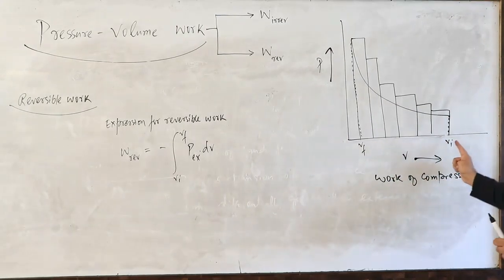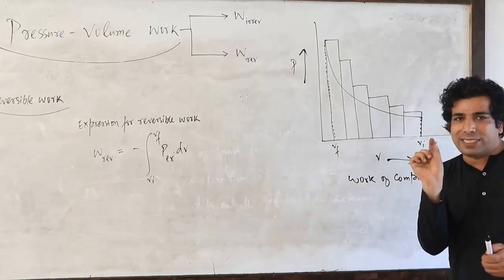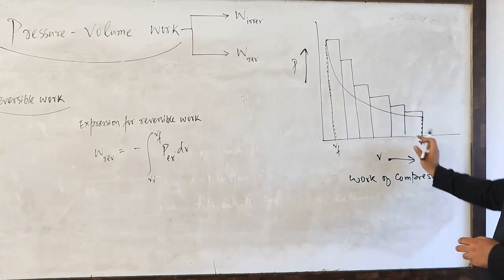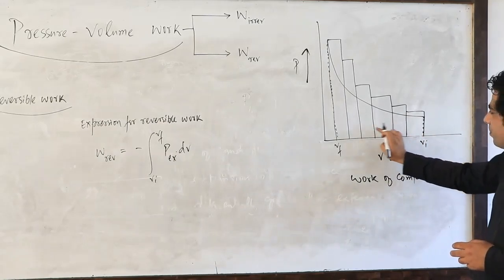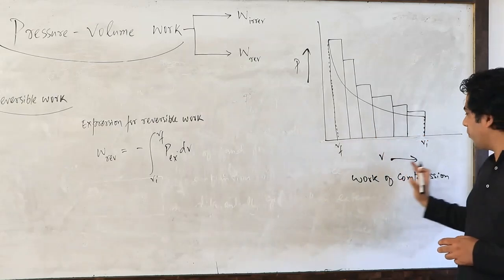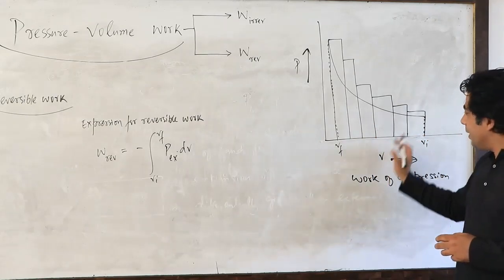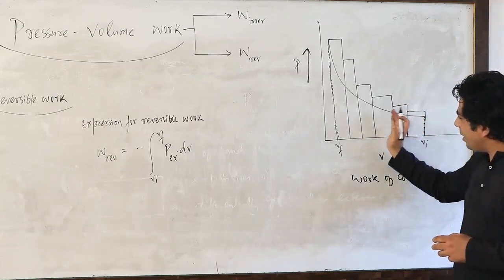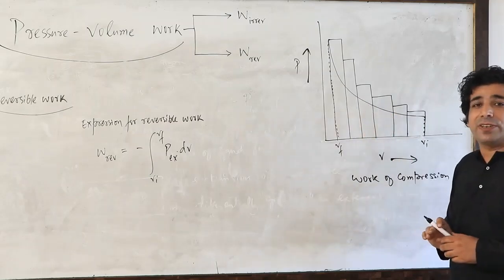But we are moving from VI to VF in small steps. We call them differential steps. So this decrease in volume, or work of compression, is happening in very small steps. We call them differential steps.